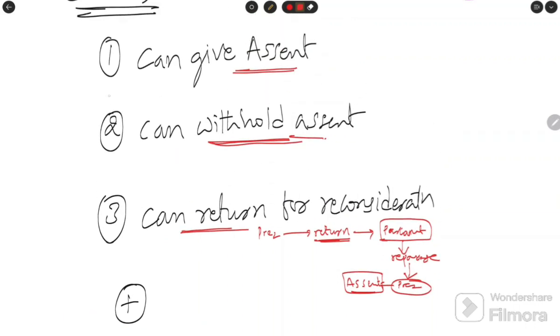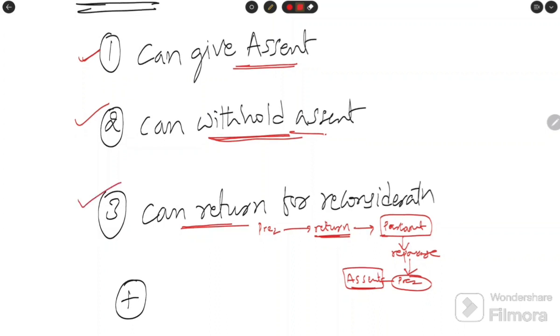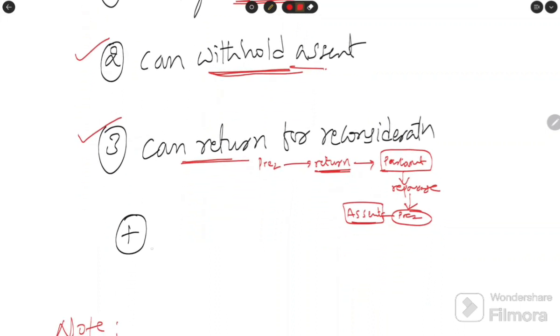He cannot take any action. He cannot give the assent, he cannot withhold the assent, he cannot return the bill. He cannot take any action. That is the choice. The bill completely remains with the president. That's all. He cannot take any action.